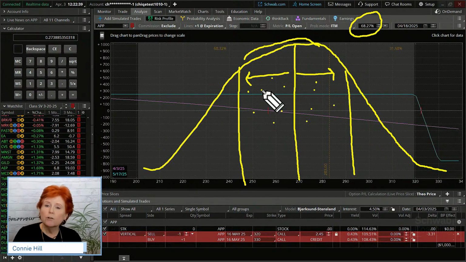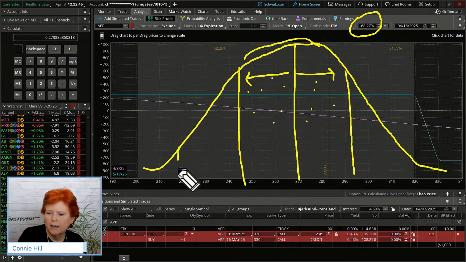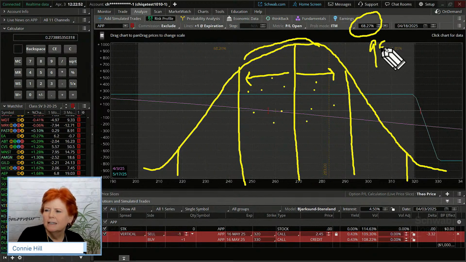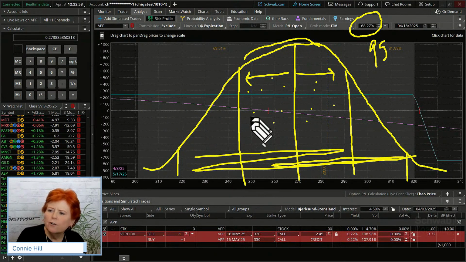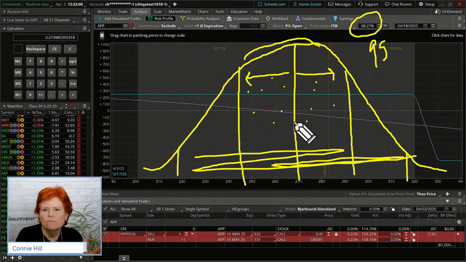And so generally, we're looking for that one standard deviation from the mean. Now, if we go out 2 standard deviations, this is maybe looking a little bit more like where those 2 lines go. And then that represents roughly about 95% of the data points of where the stock could go. But generally, we're just looking for that one standard deviation.